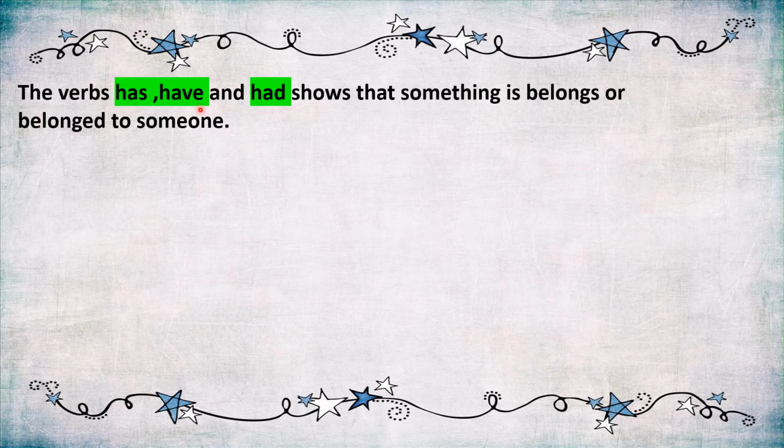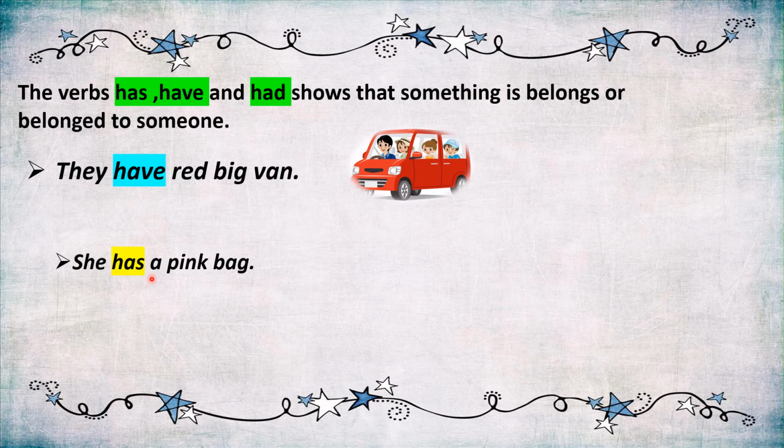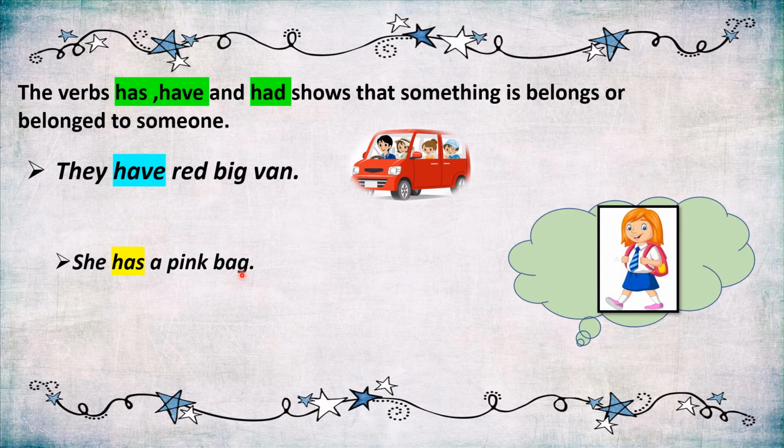Verbs such as have, has and had show that something belongs or belonged to someone. For example, they have a big red van. So children, the big red van belongs to them. She has a pink bag. So the pink bag belongs to her.